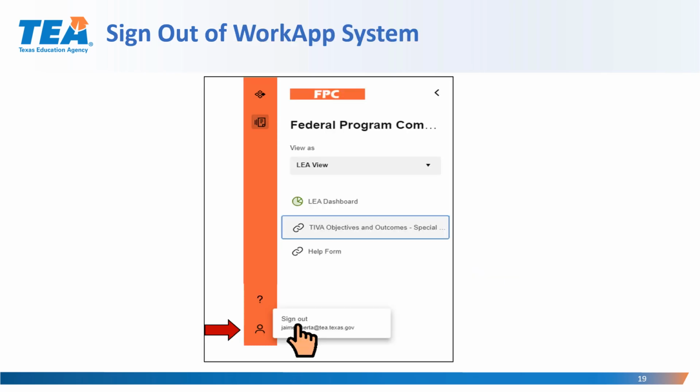And lastly, the LEA should sign out of the Department of Grant Compliance and Administration WorkApp system by clicking on the icon located at the bottom left-hand corner of the window and selecting Sign Out.